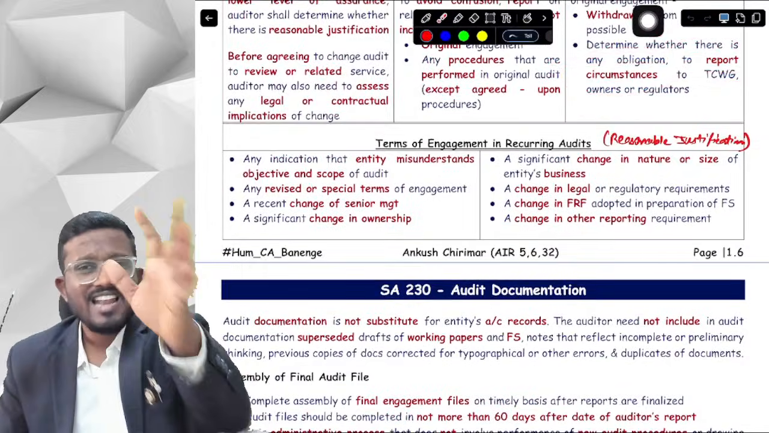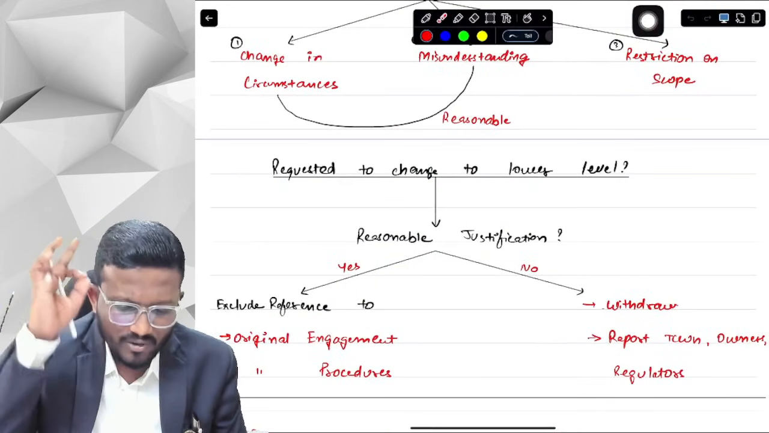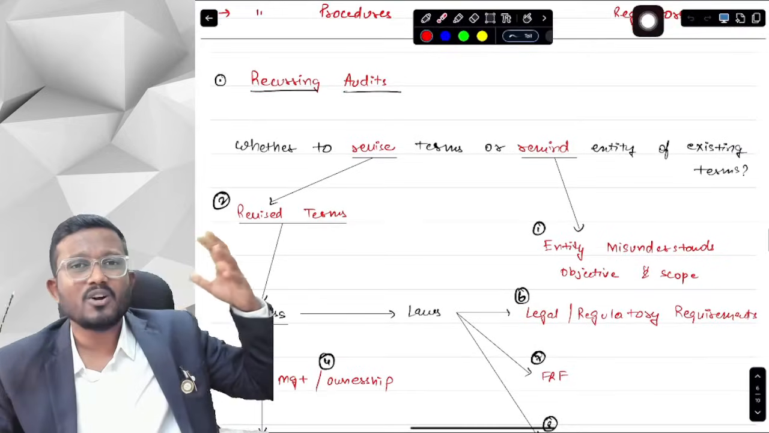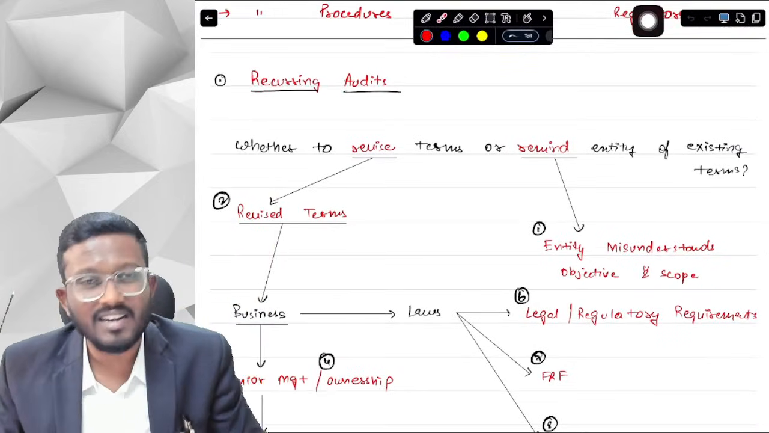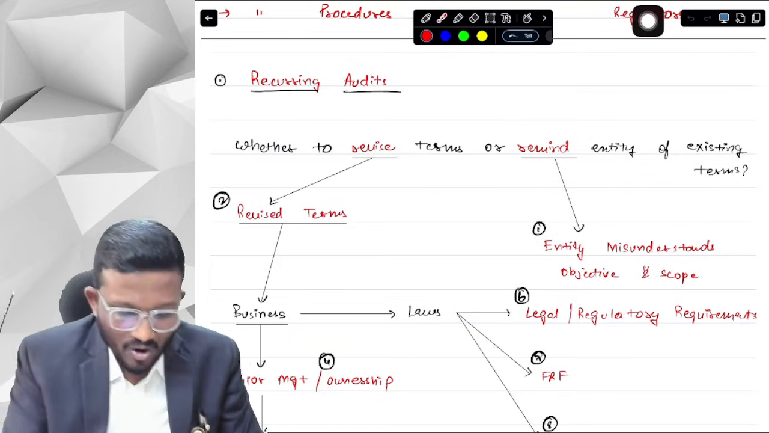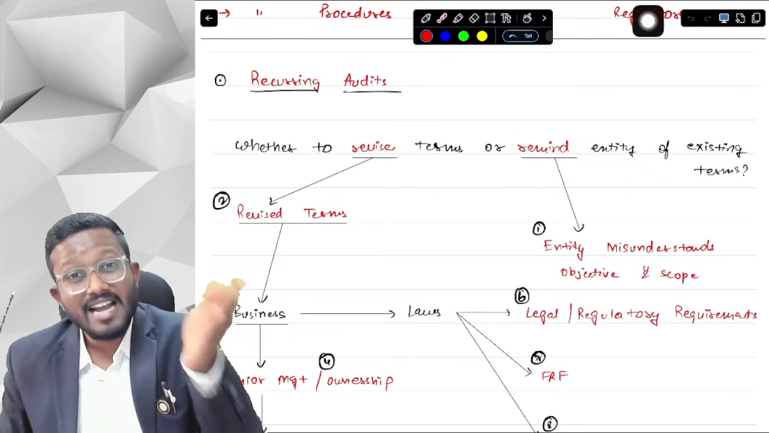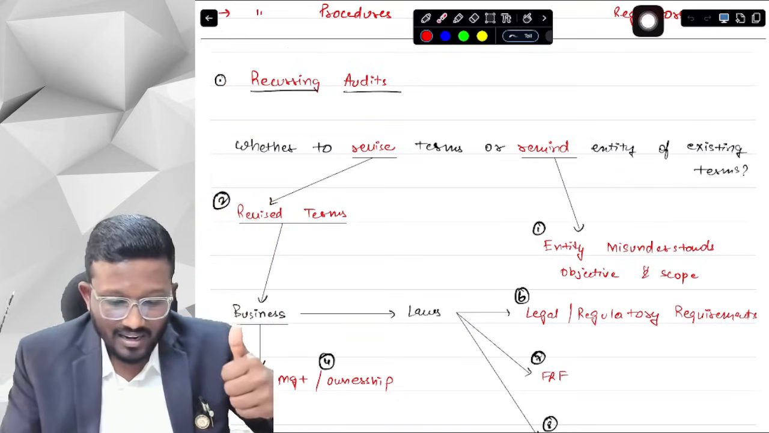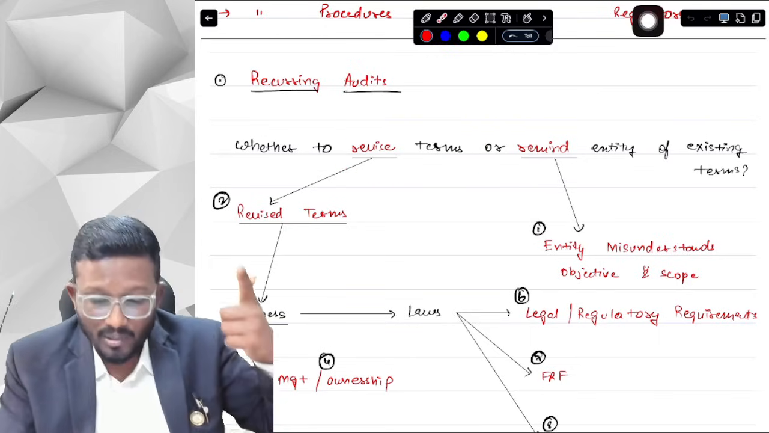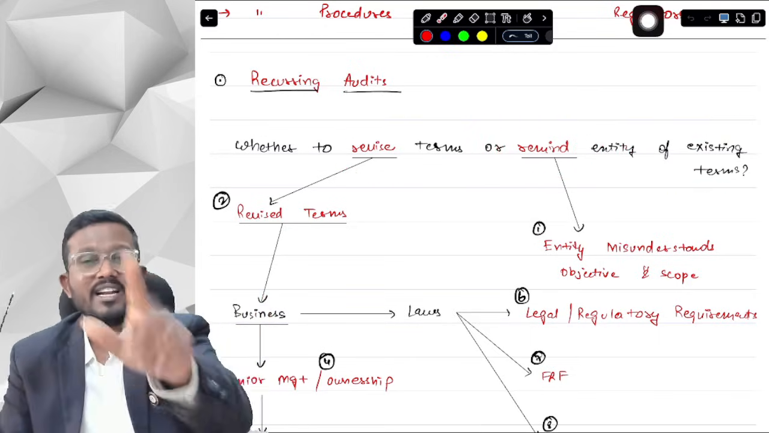Okay, yes sir. Last topic of SA 210, that is recurring audit. What is recurring audit, sir? I have done the previous year audit of this company. I am continuing doing the audit of current year in this company. Then it is called a recurring audit. Now for recurring audit, do we need to send engagement letter every time in every year? No. Except if you need to revise the terms or you need to remind management of the existing terms, then you will need to send the engagement letter.